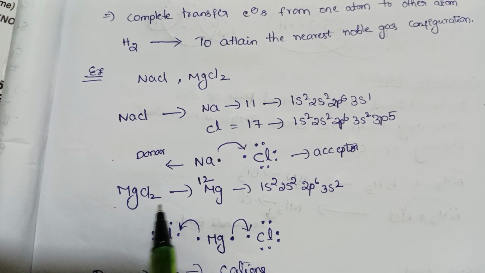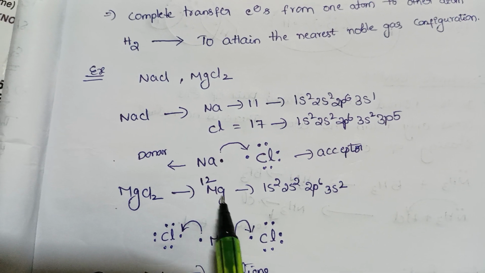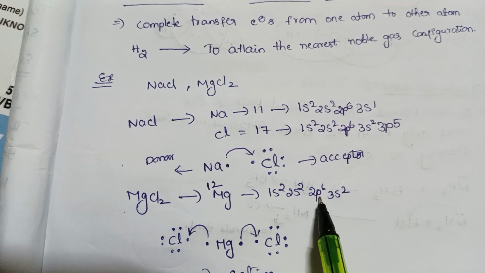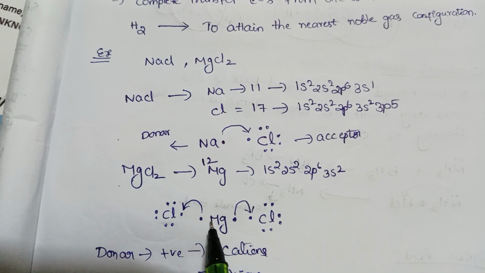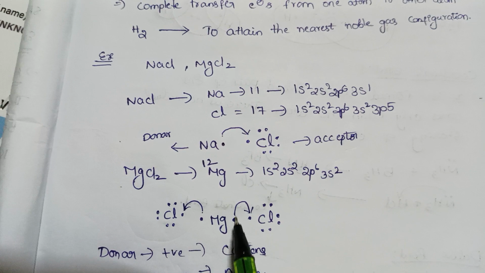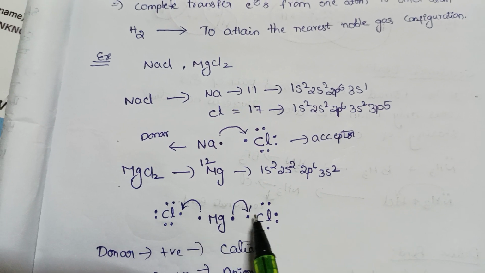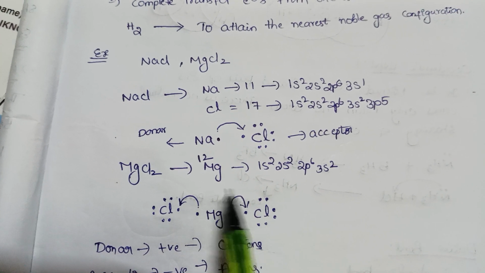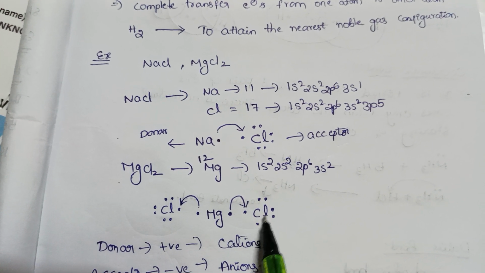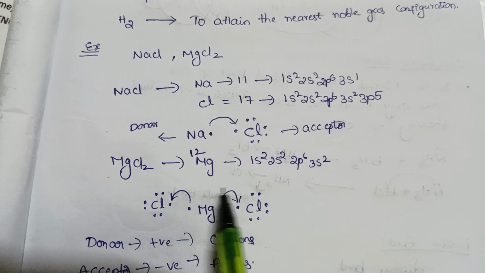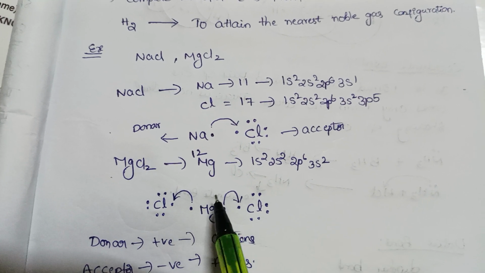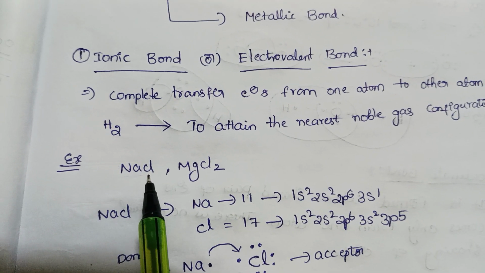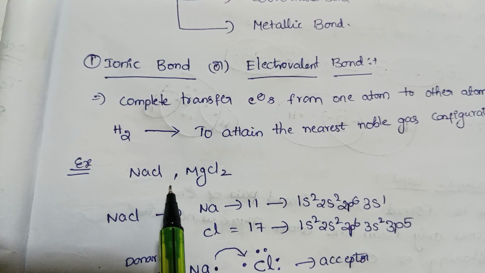MgCl2, the atomic number for magnesium is 12. The configuration for magnesium is 1s2, 2s2, 2p6 and 3s2. Magnesium has 2 electrons. If it donates 2 electrons to 2 chlorines, it gains noble gas configuration. It forms an ionic bond. For forming an ionic bond, one atom should be a metal, another atom should be a non-metal. Okay.